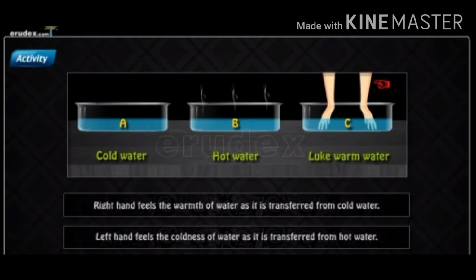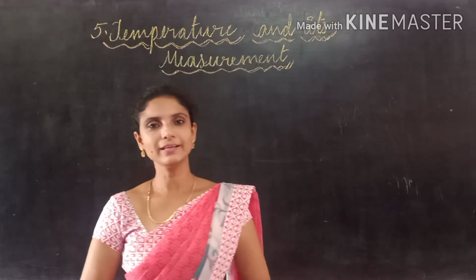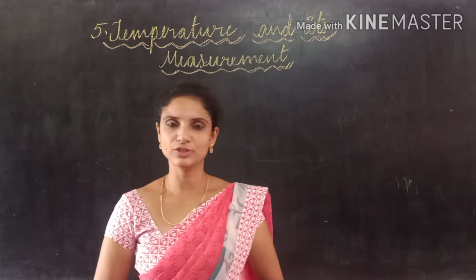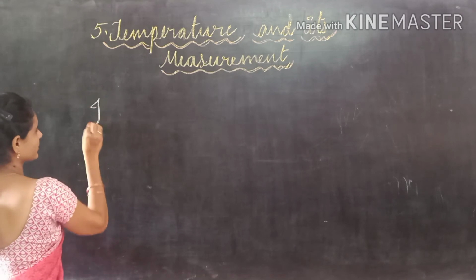Can we exactly decide the hotness or coldness of a substance by touching it? No. It is not possible to guess the hotness of a substance only on the basis of feel or touch. So, the sense of touch is not a measure to rely on to decide the hotness or coolness of an object. So, by this experiment, we conclude that the sense of touch is not enough to estimate the temperature. So, our next topic is heat is a form of energy.